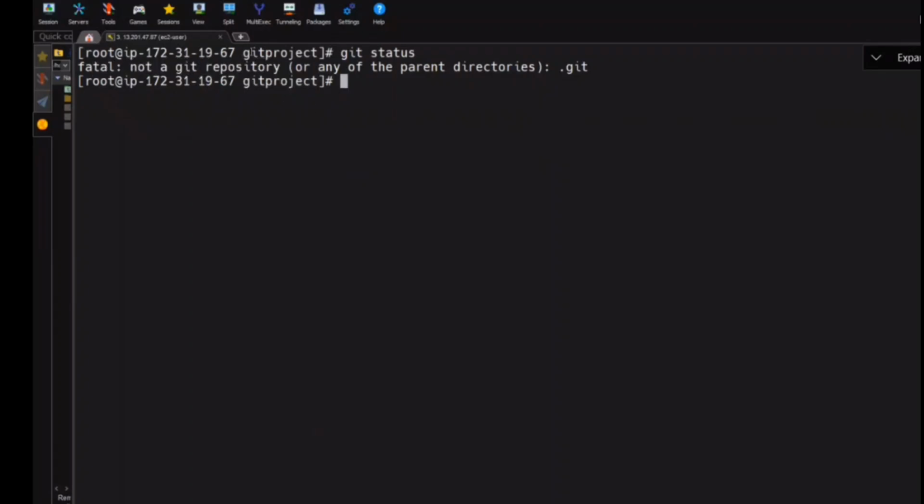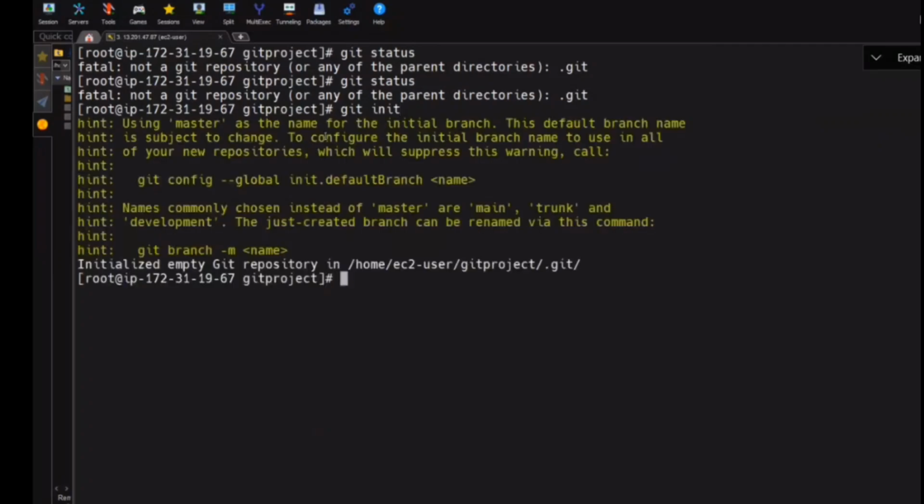So we need to initialize this directory. Inside this directory, first you need to initialize git. Then whatever you do inside this directory, everything will be tracked. Without doing git init, it's a normal folder. If you just put git status, it will complain that this is not a git repository. So what do you need to do first? Git init. See here.